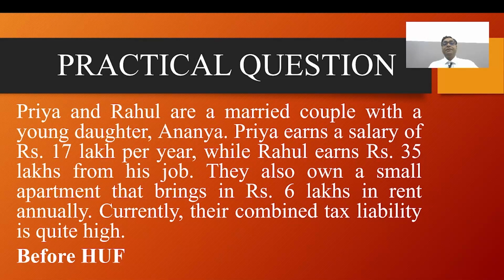You can see easily: Priya and Rahul are a married couple with a younger daughter, Ananya. Priya earns a salary of 17 lakh rupees per year, while Rahul earns 35 lakh rupees from his job. They also own a small apartment that brings in 6 lakh rupees in rent.